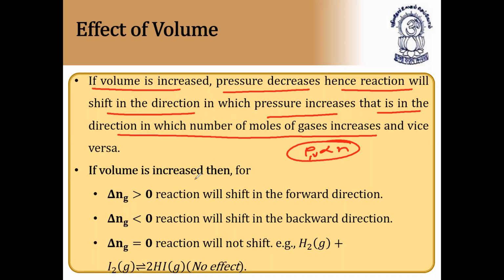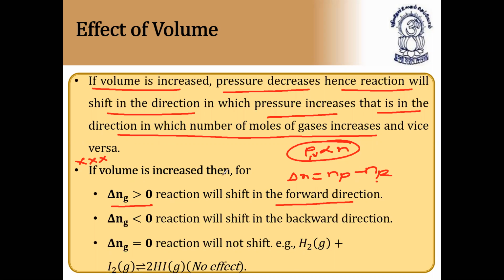So if volume is increased, then we can say delta N is greater than zero for that reaction. What is delta N of G? Delta N is equal to the number of moles of gaseous products minus the number of moles of gaseous reactants. So delta Ng is greater than zero, and the reaction will shift in the forward direction if the volume is increased. See this condition, very, very important.